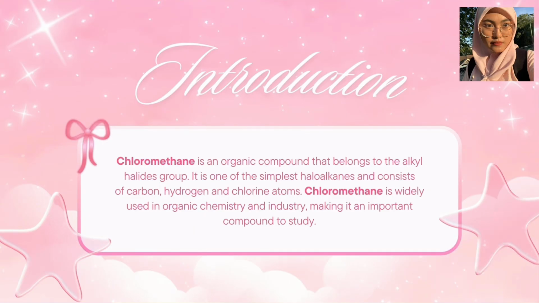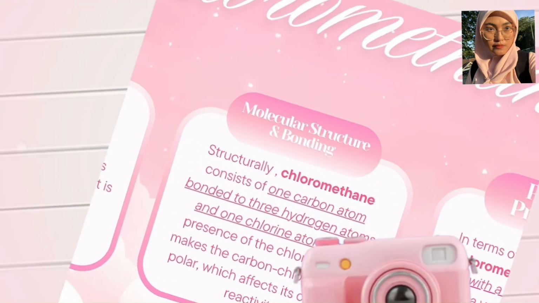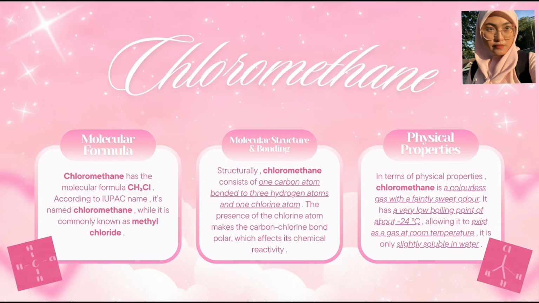Chloromethane is an organic compound that belongs to the alkyl halides group. It is one of the simplest members of the haloalkane family. This compound is made up of only three elements, which are carbon, hydrogen and chlorine. Despite its simple structure, chloromethane plays a significant role in organic chemistry and industrial applications, which makes it an important compound to study and understand. As shown on the slide, the compound we are focusing on is chloromethane.